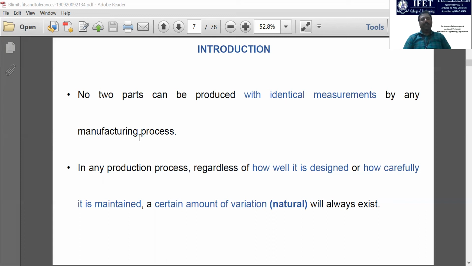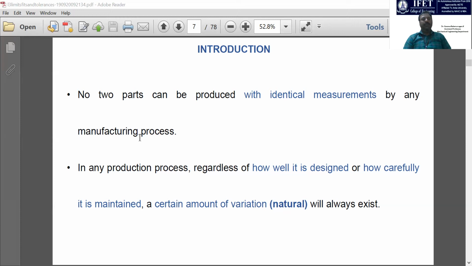The flaws mean we cannot produce the components with the exact dimensions, right? That is why this term is indicated like this: no two parts can be produced with identical measurements by any manufacturing process. This is the meaning of this particular statement.